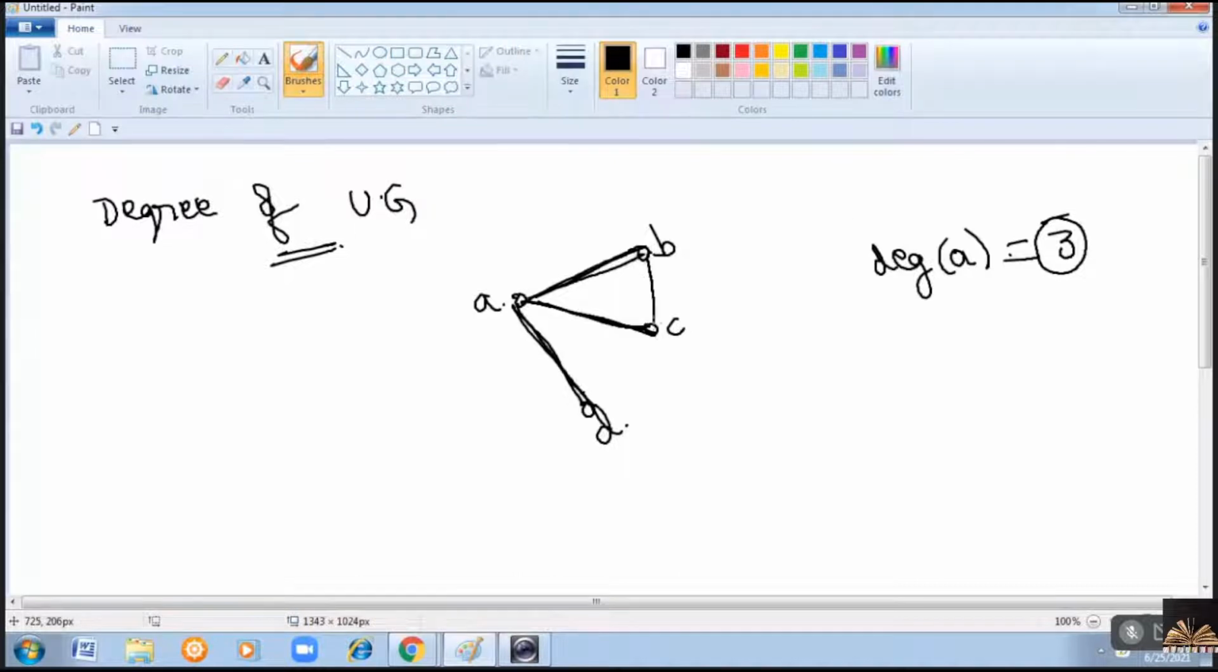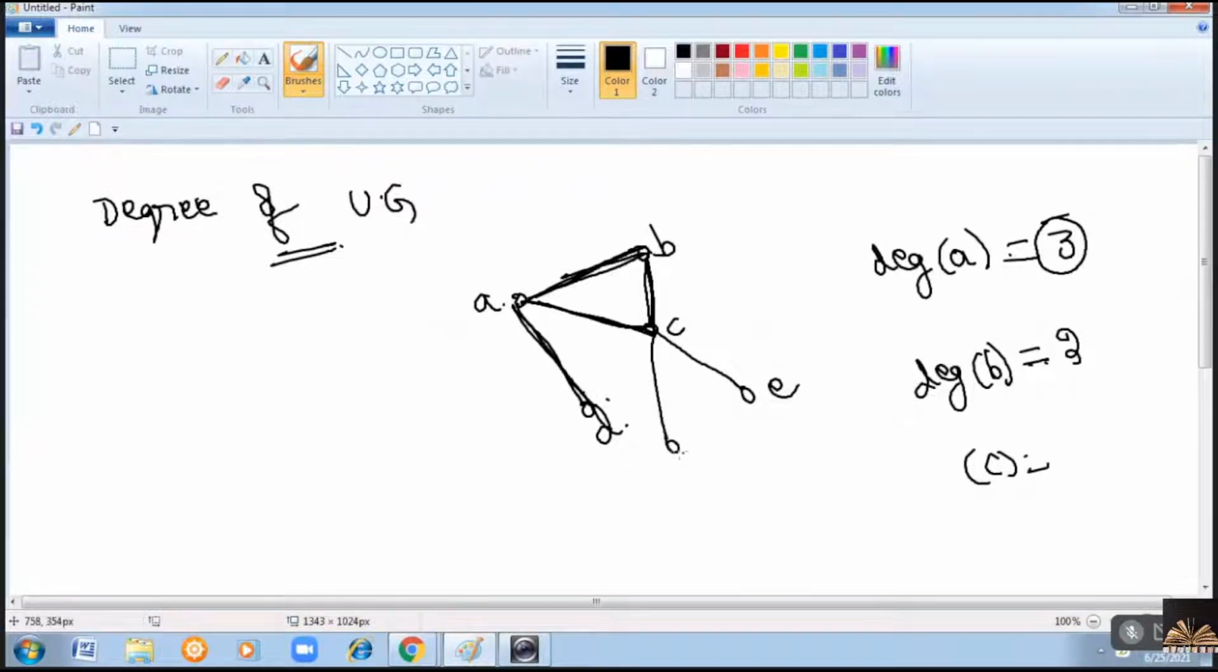Let us suppose you have a graph like this, right? Now, when you calculate the degree of B, how many edges are incident with the vertex B? 1 and 2. Clear? Now, coming to C, the degree of C is equal to how many edges are incident with it? 1, 2, 3 and 4. Now, degree of D is what? The number of edges incident with it is only 1. Similarly, the degree of E is 1, F is also 1.